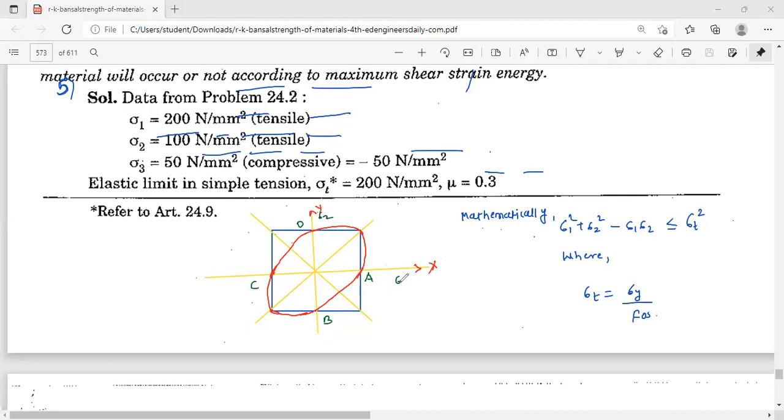Here sigma 2 is applied, here sigma 1 is applied, and this is center O. So this point is G, this is H, E, F. This angle is 45 degrees. This angle is also 45.